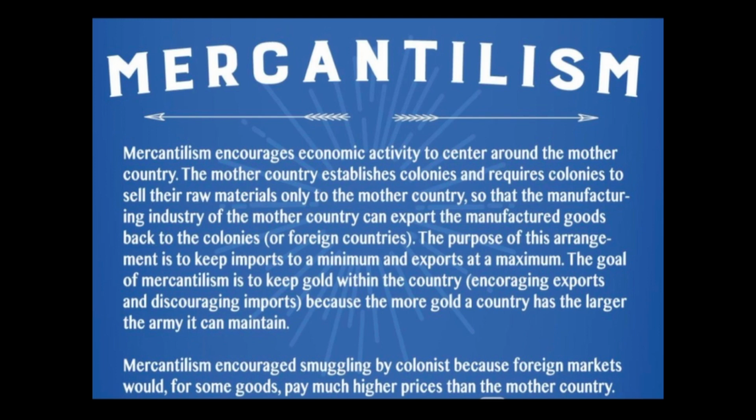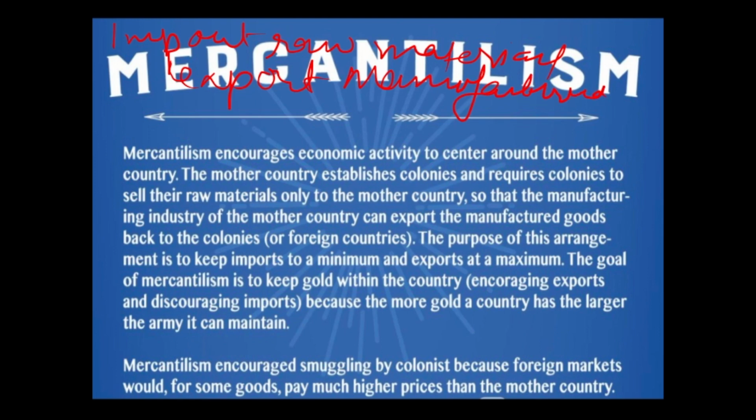What it means? A country, like this mother country or a colonizer, should import raw material and export manufactured products.